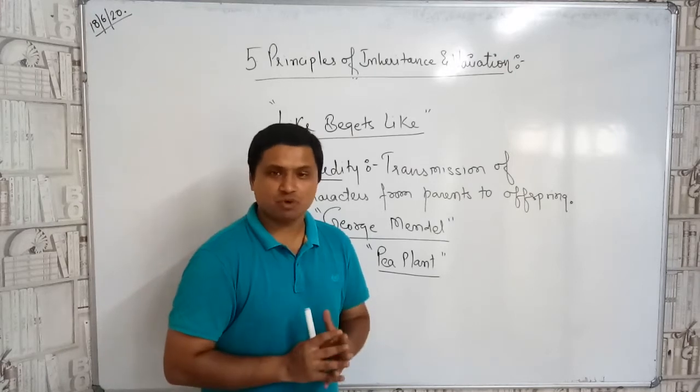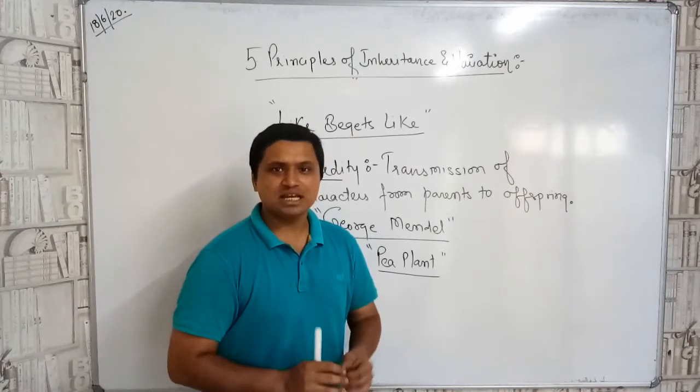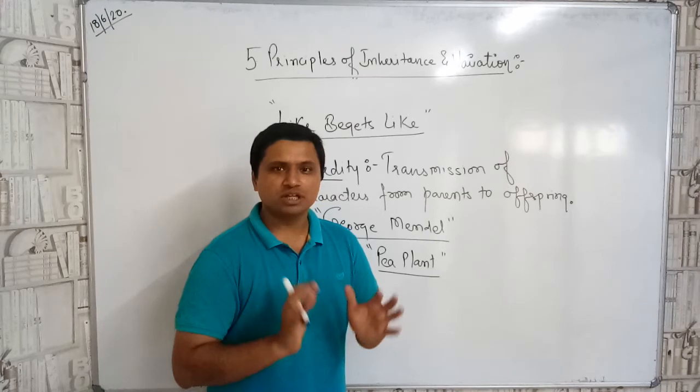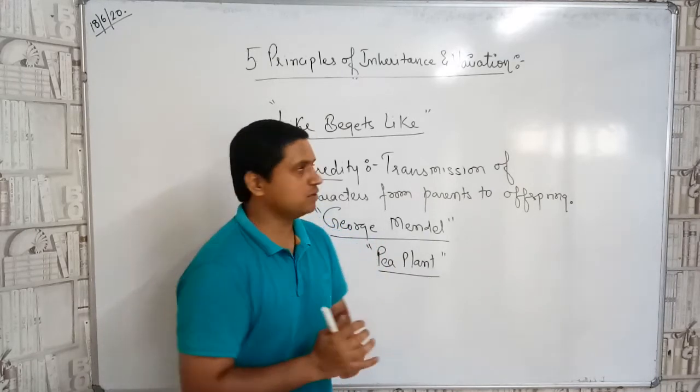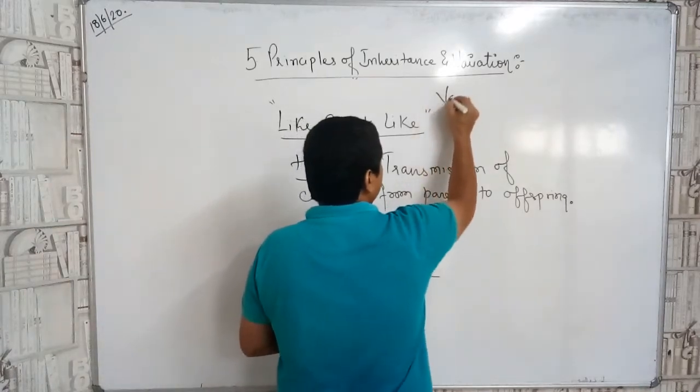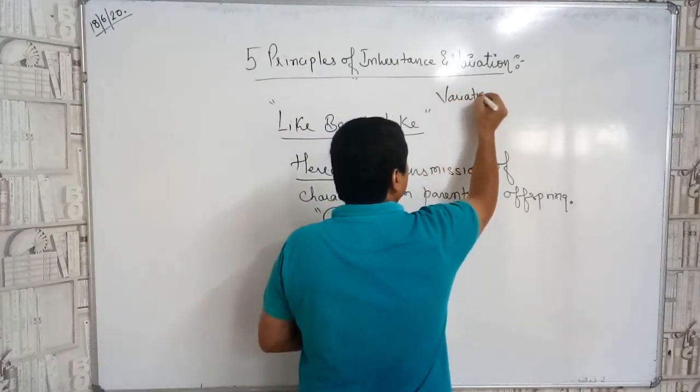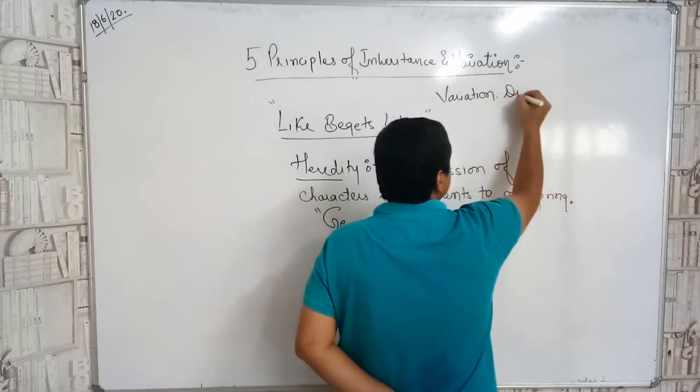Now variation means what, children? Variation is defined as the differences which are observed among the individuals of the same species.